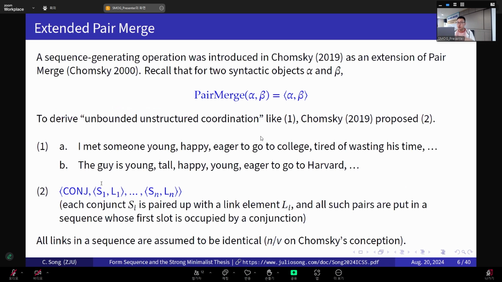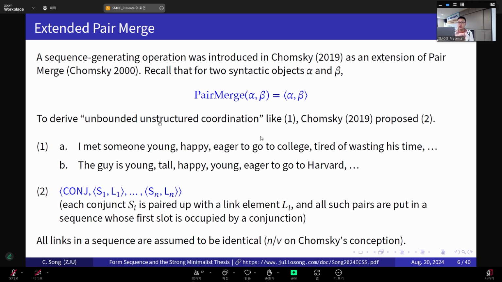The first public lecture where Chomsky introduced this new sequence-generating operation was the famous UCLA lecture, where it wasn't actually named form sequence yet, but just presented as an extension of pair merge. Here's a quick reminder of what pair merge is. We have two syntactic objects, alpha and beta, and we just form an ordered pair of them.